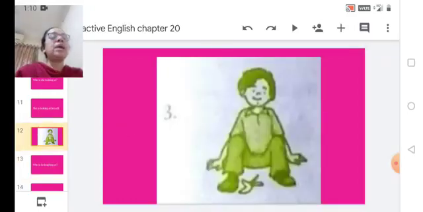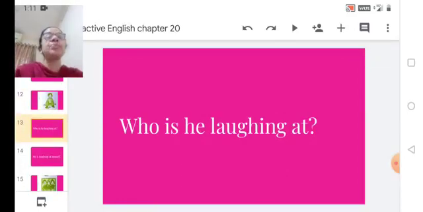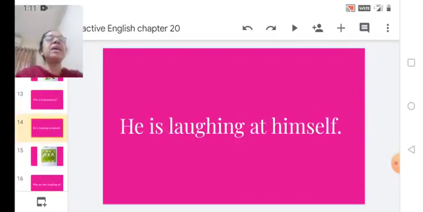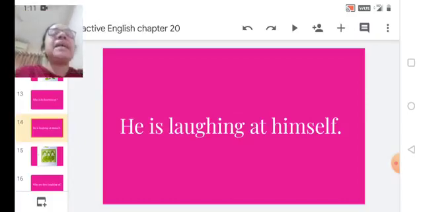Maybe that boy has slipped and fallen and he is laughing. You know, sometimes you feel funny when you slip and you fall. So what is the question? Who is he laughing at? Here, the answer, he is laughing at himself. There was nobody around, but he felt very funny at how he fell down. Just write this answer. He is laughing at himself.